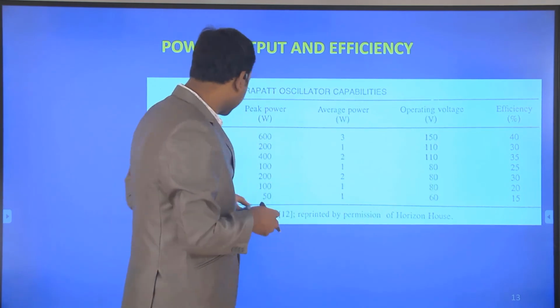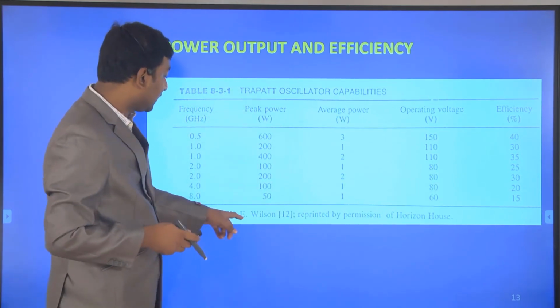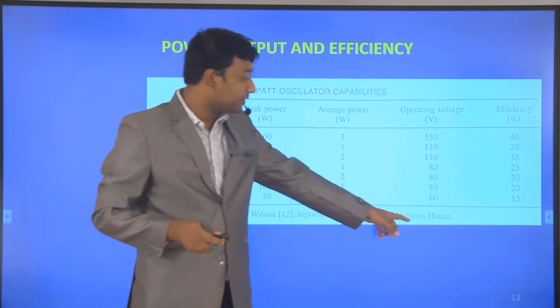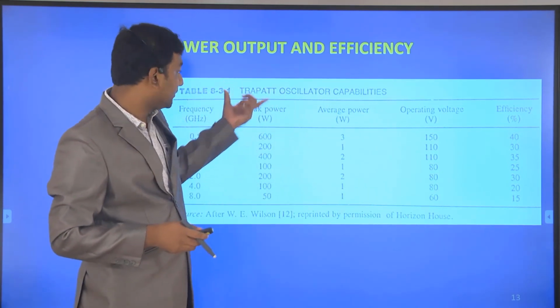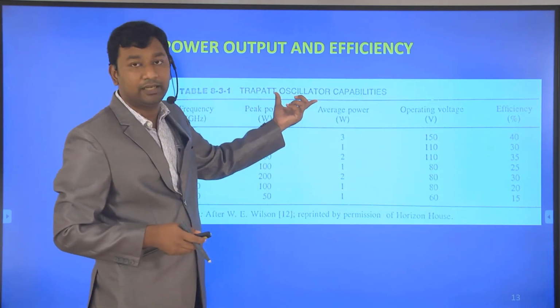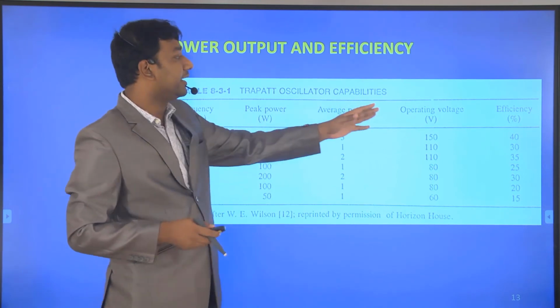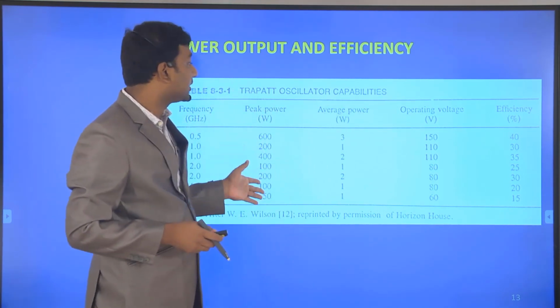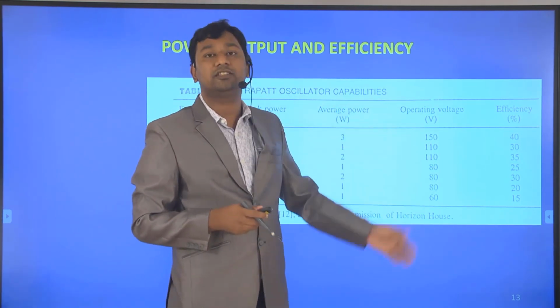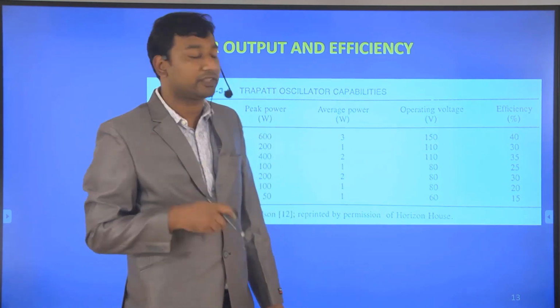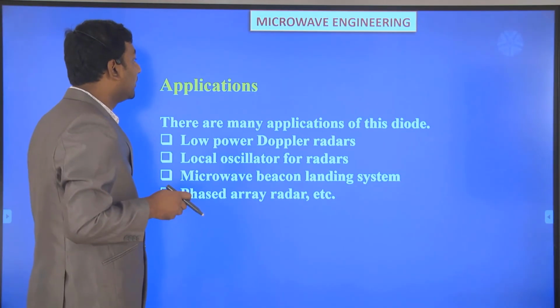Those are the sources of Wilson. From that source we found this table and are considering the efficiency, peak power, average power and operating voltage of the trapatt diode for different specifications. So this is the overall thing.